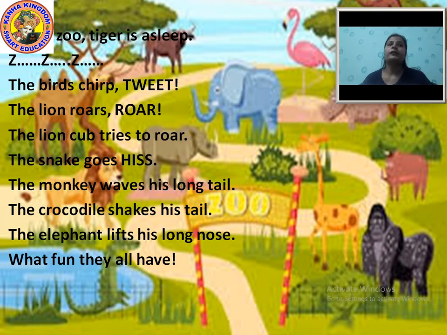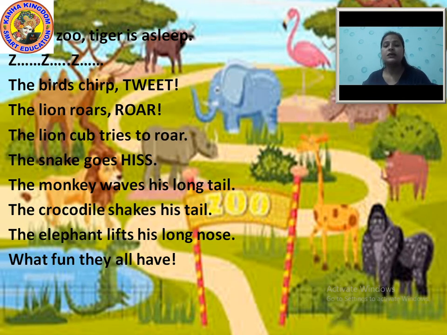After the tiger, they listen to birds chirp. Tweet, tweet, tweet. The birds chirp, a very sharp sound.